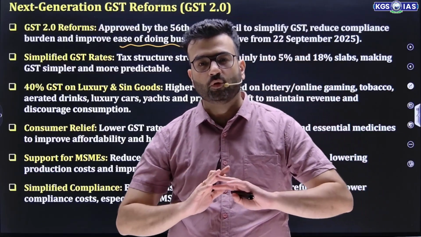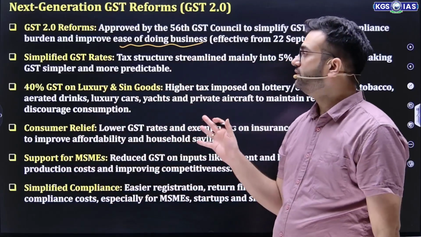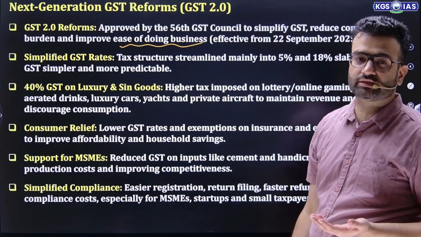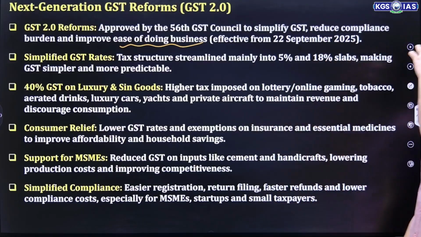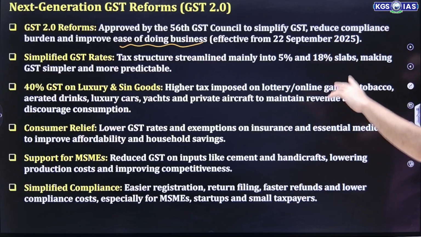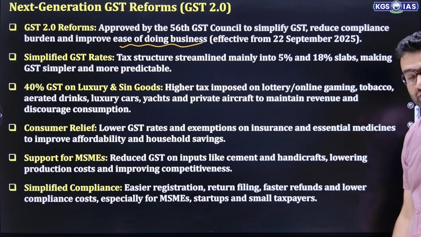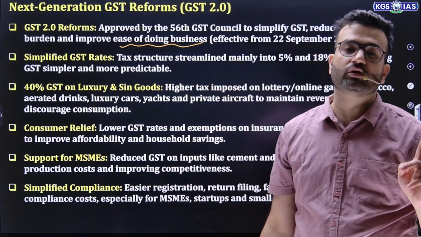So to make it more predictable and easier, then 40% GST on luxury and sin goods, those goods which the government wants that people should consume less, they impose higher GST rates on them. So higher tax is imposed on lottery, online gaming, tobacco, aerated drinks, luxury car, yacht, private aircraft to maintain revenue and discourage consumption.